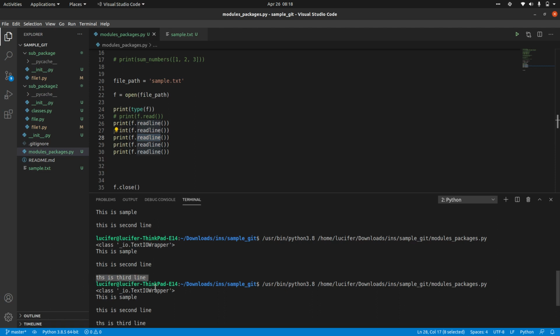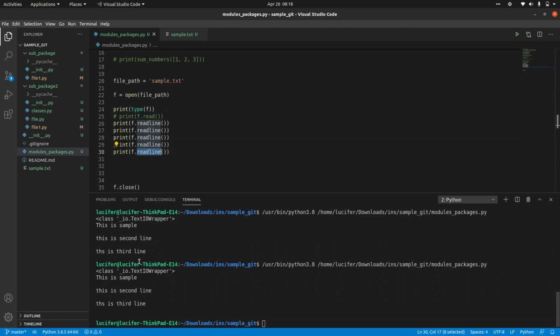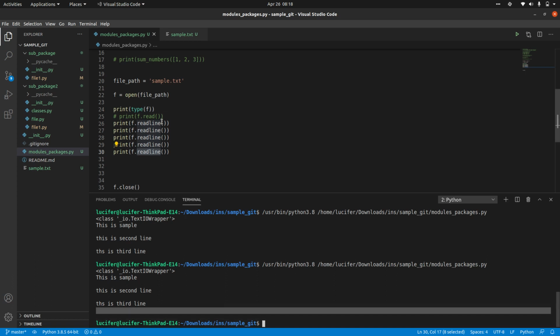After that, however many times you call readline, you will just get empty lines. So you have to be careful about using readline and which particular line you are actually reading. Just remember, readline will read only one line at a time.